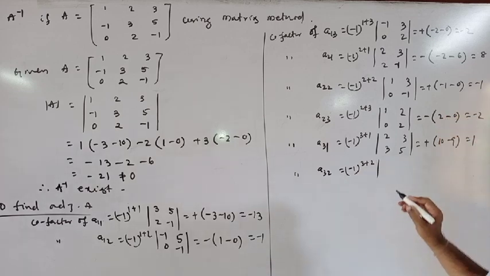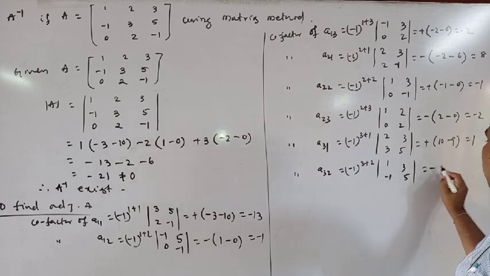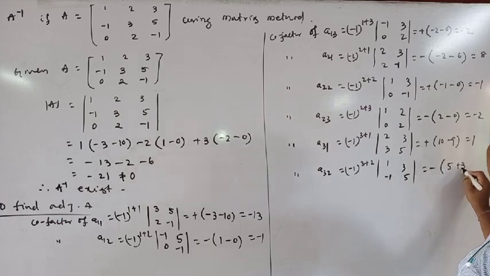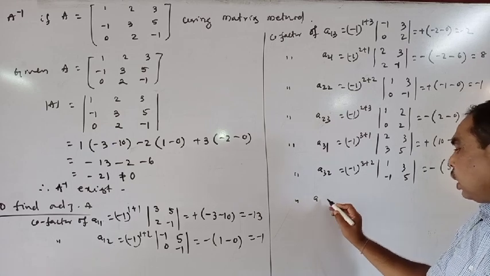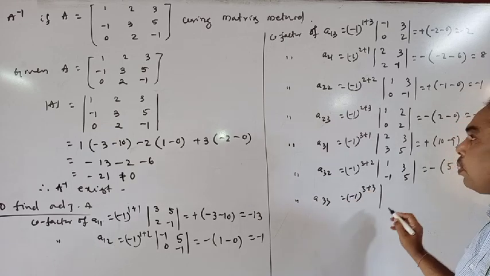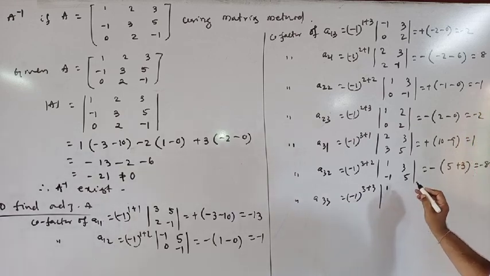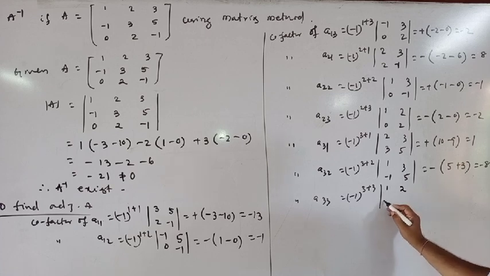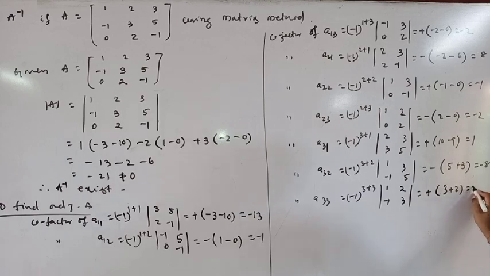Next cofactor of A32 is -1 to the power 3 plus 2, determinant of third row and second column deleted, 1 3 minus 1 5, so is equal to minus of 5 plus 3, this is minus 8. Next cofactor of A33 is -1 to the power 3 plus 3, third row and third column deleted, determinant -1 3 so plus 3 plus 2 is equal to 5.